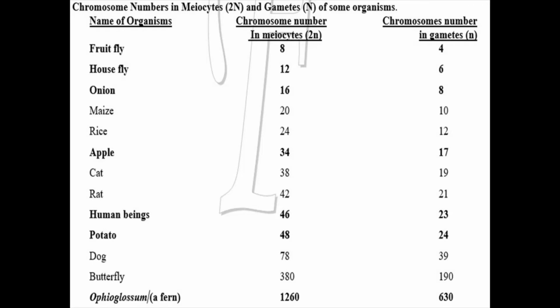Can we underline the first letters of each example? Yes. तो क्या बना हमारा tip for these 3 examples is OMR. I think you are familiar with this word OMR. Okay, I know. Your answer sheets? Yes. So onion, maize and rice. Okay, with this we finish the 5 chromosome numbers. You have been able to learn the 5. First 2 क्या थे? Fruit fly, house fly. Next 3 क्या थे? OMR, onion, maize and rice. With this the 24 is finished.